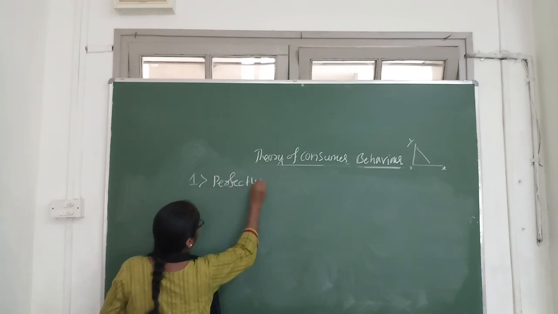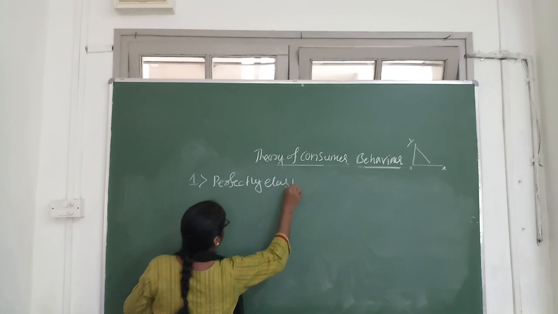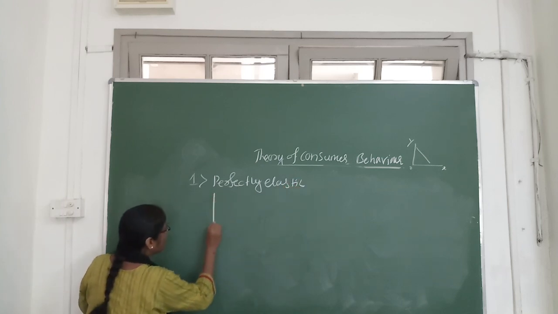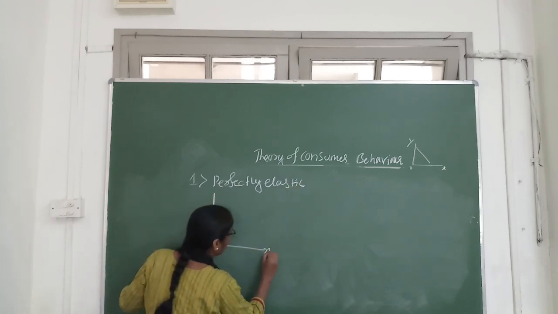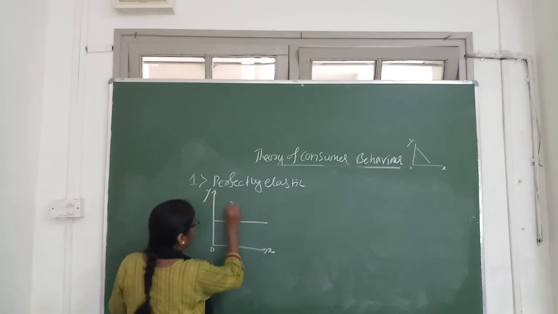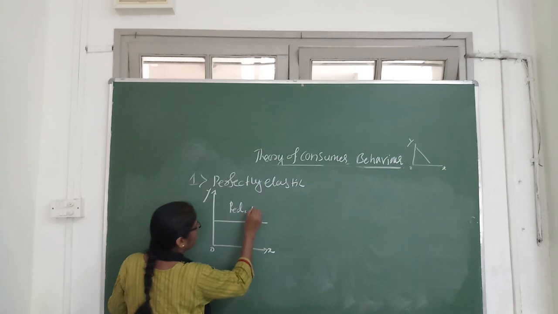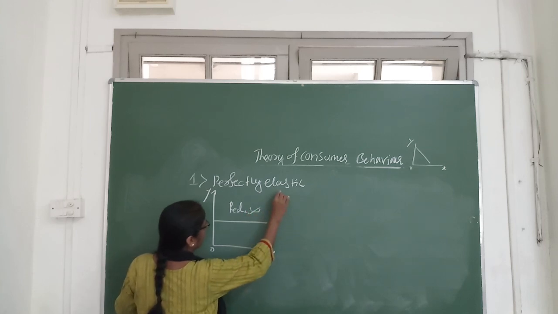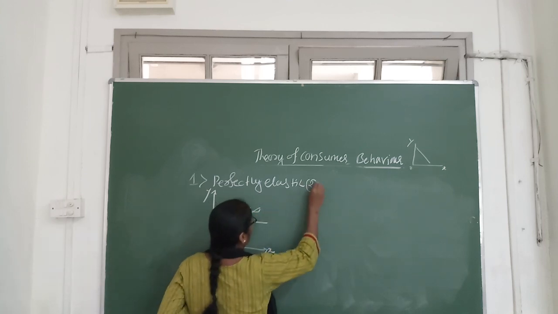Perfectly elastic demand. So it is like this. Perfectly elastic demand. Here price elasticity of demand is equal to what? Infinite.